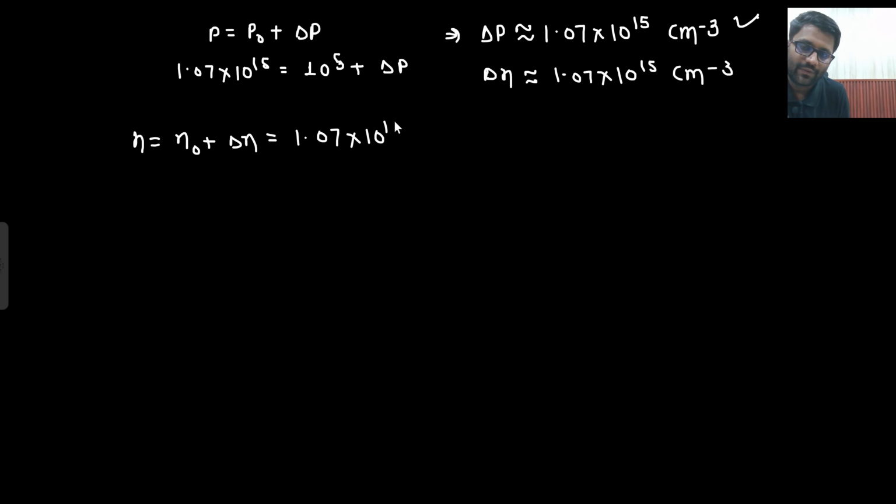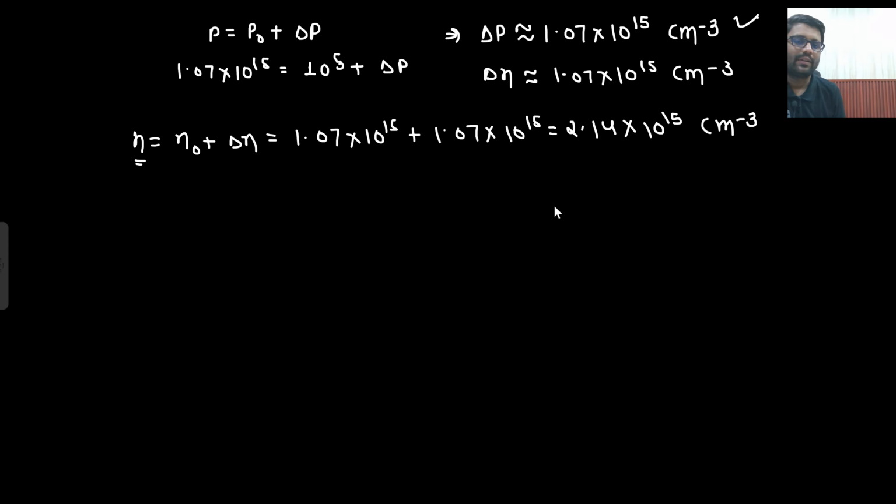1.07 into 10 to the power 15 plus excess 1.07 into 10 to the power 15. So it would be 2.14 into 10 to the power 15 centimeter cube inverse. So these are the number of electrons and these are the number of holes, right? Although this calculation was also necessary to find out the delta P. From delta P I can find out the delta N. Now I have the value of delta N, I have the value of P as well.